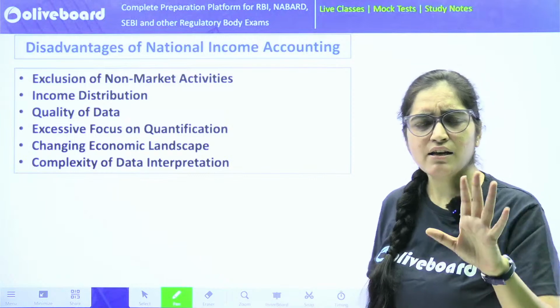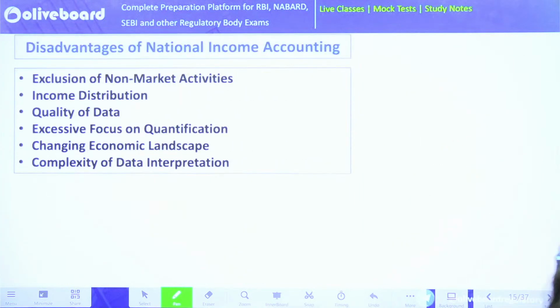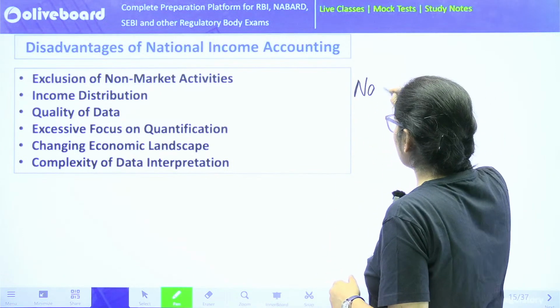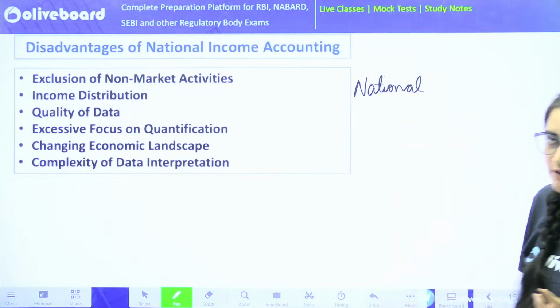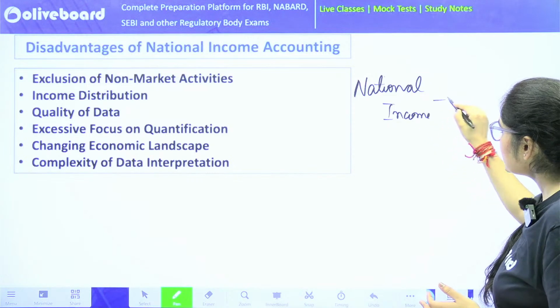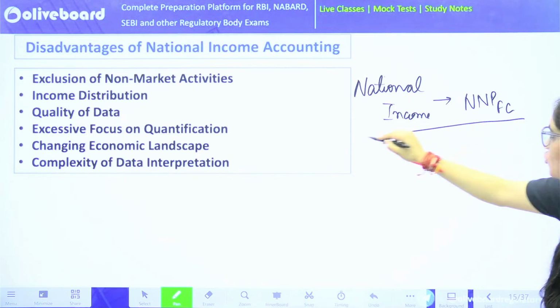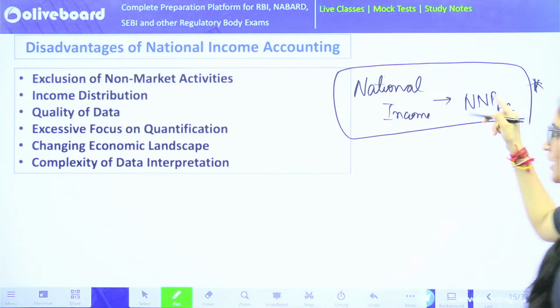Moving ahead. National income we have calculated, we have done so much calculation. We actually calculated GNP at FC, NDP at market price, depreciation, NFIA, everything we have understood. Now, what is your national income? We have actually calculated 8 aggregates, but national income cannot be all those 8. If I have to pick just one out of the 8 aggregates, what is national income? It's NNP at FC. You have to remember this: net national product at factor cost.